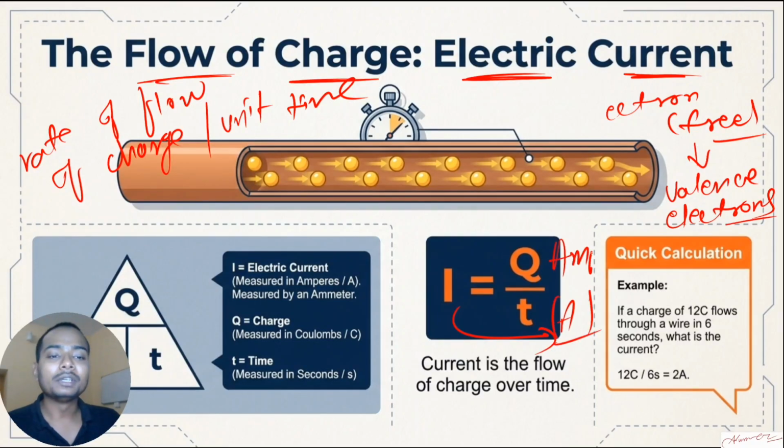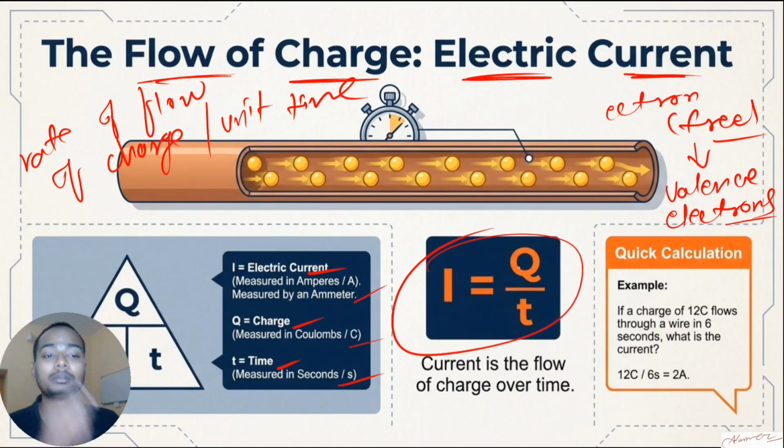Ampere was also a scientist. I don't remember his full name as of now, but in his honor this SI unit name was given. So again, I is the electric current, measured in ampere. Q is the electric charge, measured in coulomb. T means time, measured in second, which is its SI unit. I hope it's clear. So you got the very first formula of this chapter, and in this whole chapter there is only one formula. You must understand that: I equals Q by T.